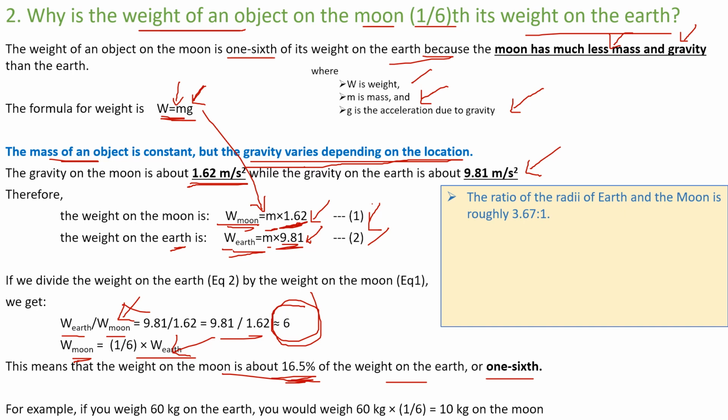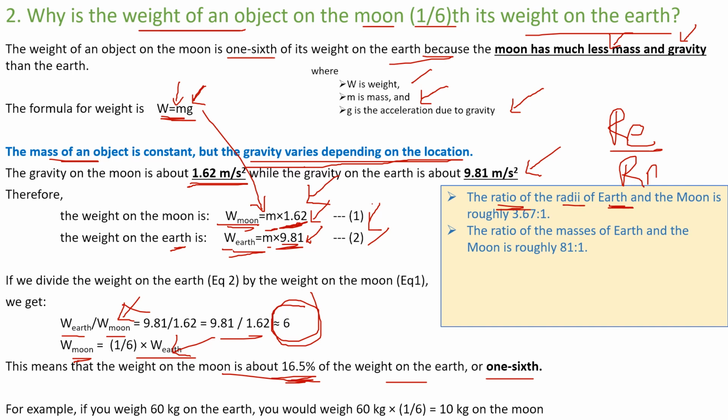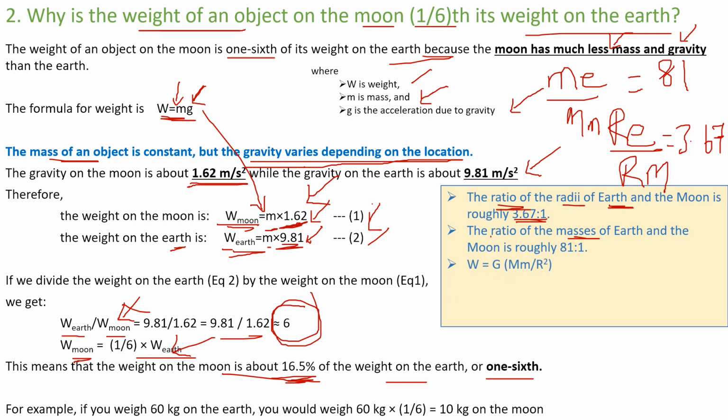Using the universal law of gravitation. The previous approach used the weight formula; this one uses the universal law of gravitation. Before that, let's understand the ratio of the radii of earth and moon. R earth by r moon is 3.67. Remember that. Now, what is the ratio of masses? Mass of the earth by mass of the moon is 81. Correct.